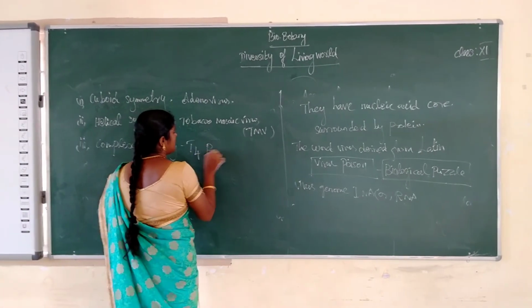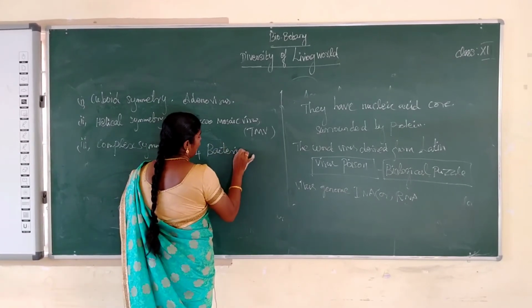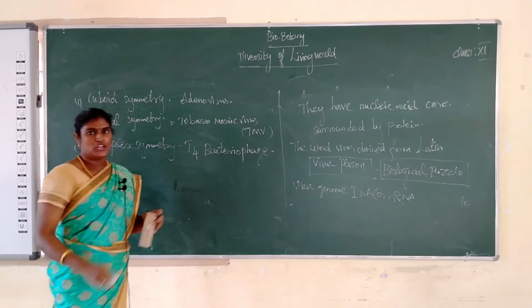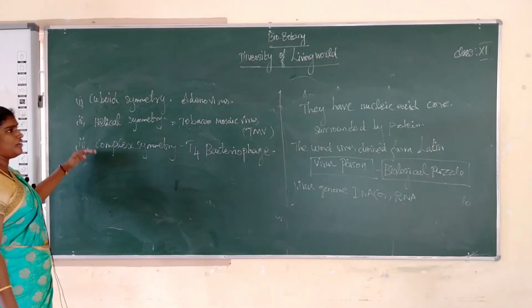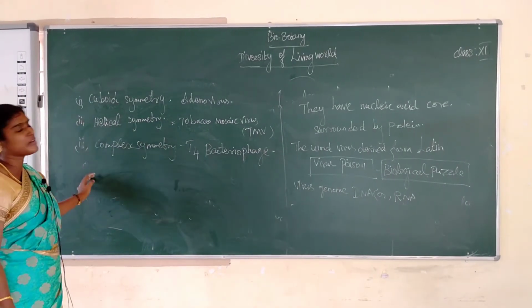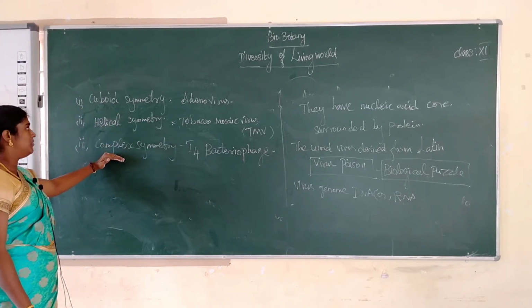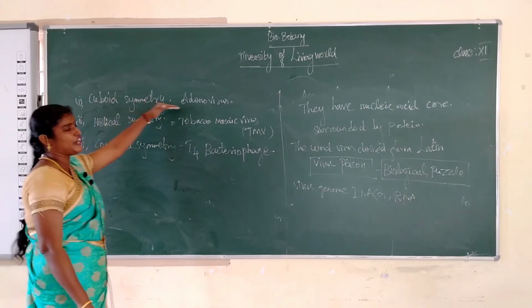T4 bacteriophage. Do you understand? Generally viruses are divided into three types based on symmetry: cuboid, helical and complex. Cuboid symmetry, example adenovirus.